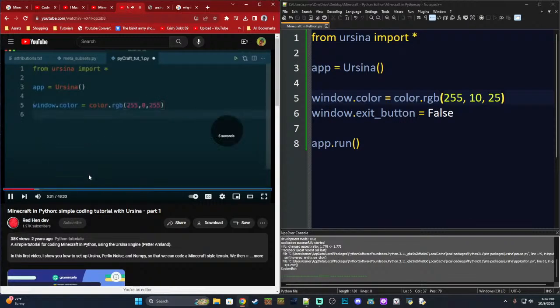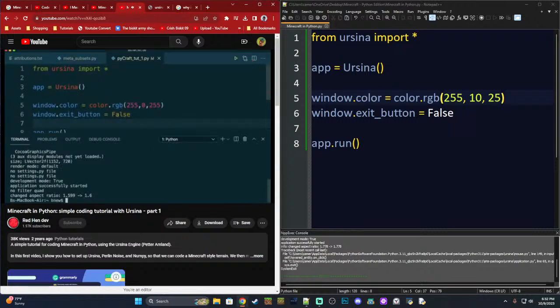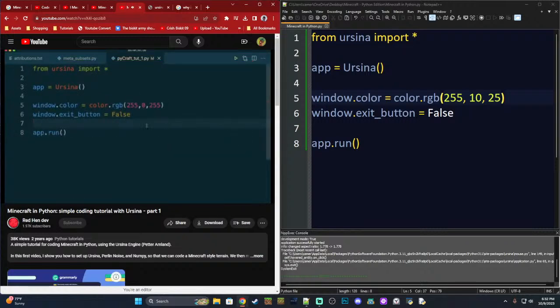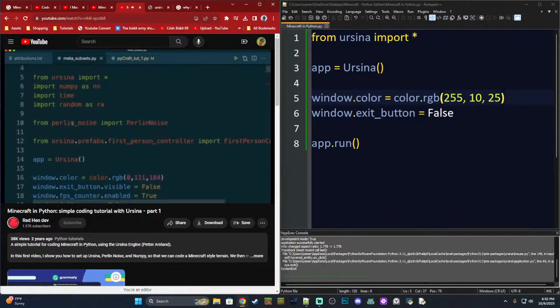Okay. Oh yeah, that's very pink. Oh, I've got my exit button. I shouldn't be able to see that. Oh yeah. Let's see if it's working. He was talking about how he didn't want an exit button. Let's just go to my already prepared code. Okay.